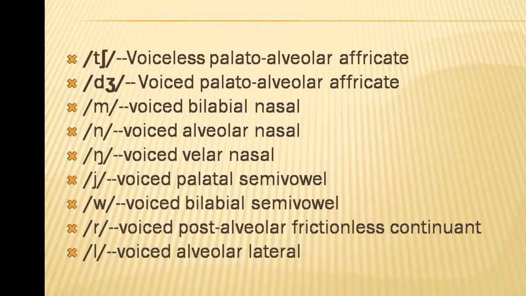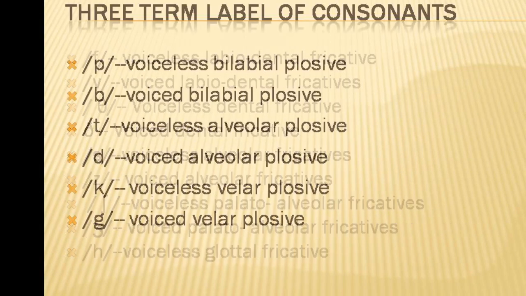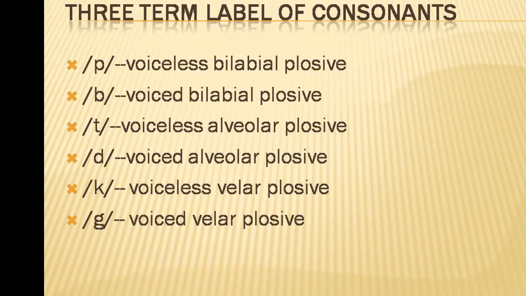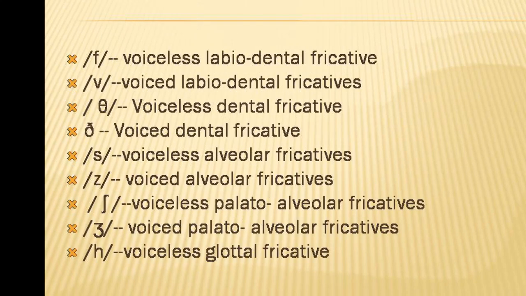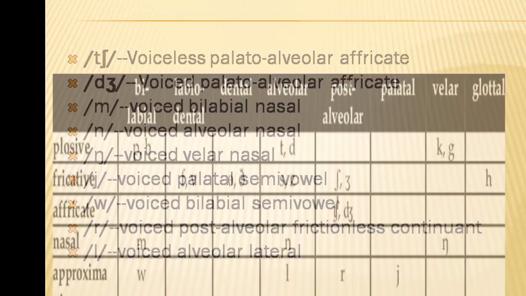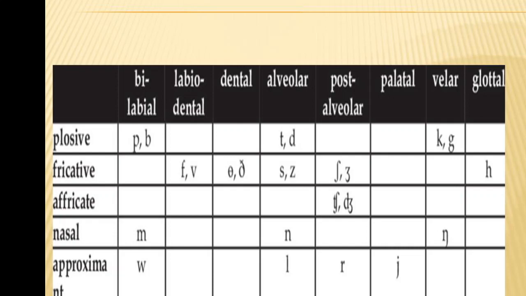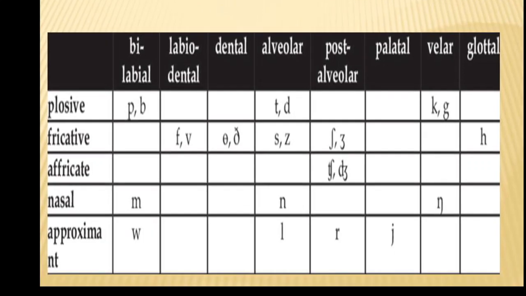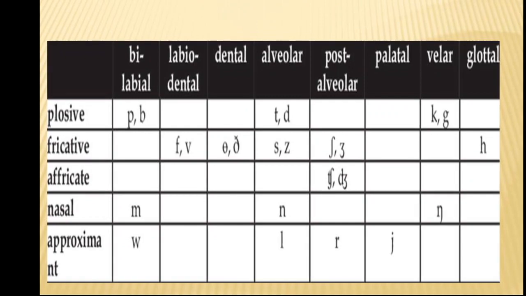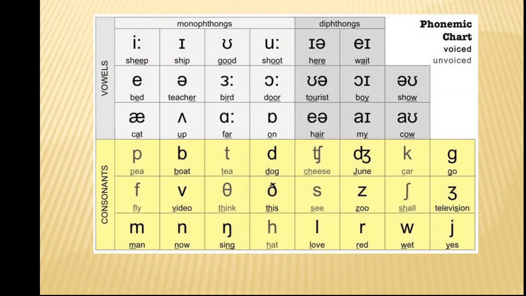So these are the three-term labels assigned to the 24 consonants of English. You have to learn these three-term labels. So this is a chart for consonants in English. Bilabial plosive, labiodental fricative, dental fricative. This chart shows these classifications clearly.